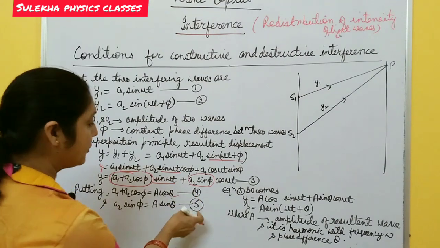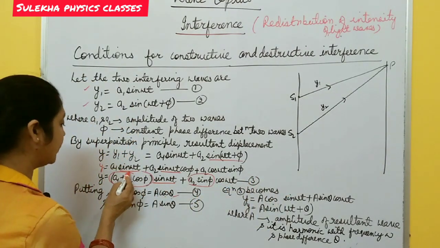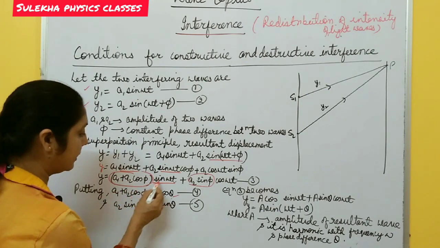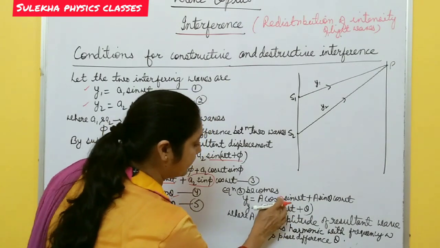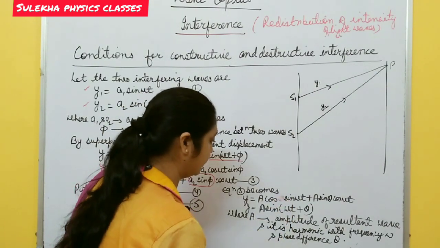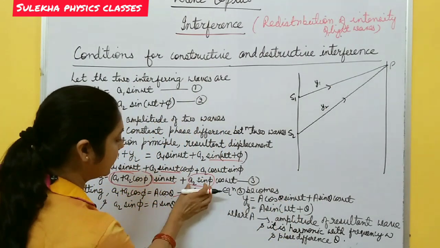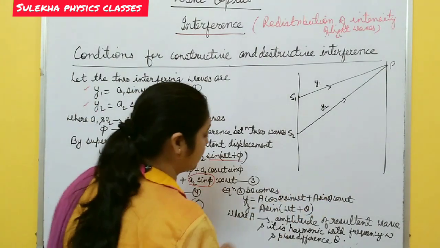After putting these two, equation 3 becomes y equal to A cos theta sin omega t plus A sin theta cos omega t.